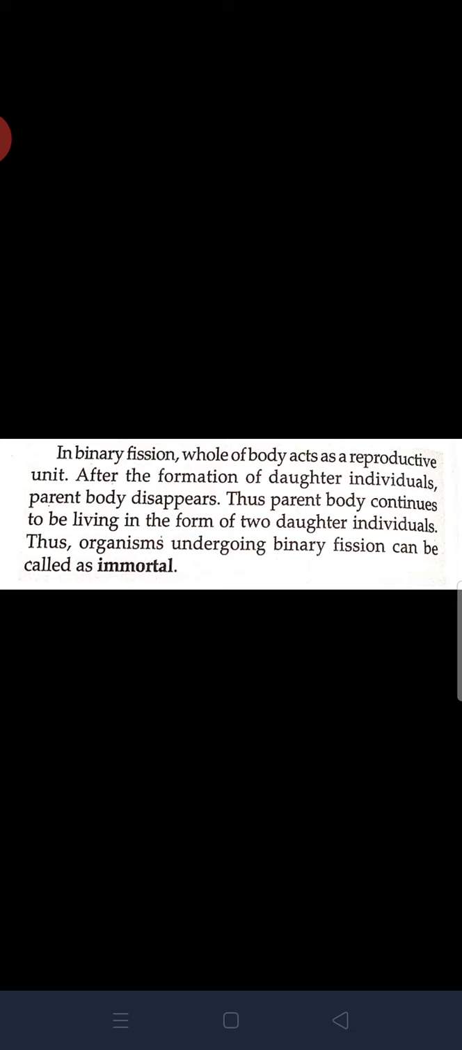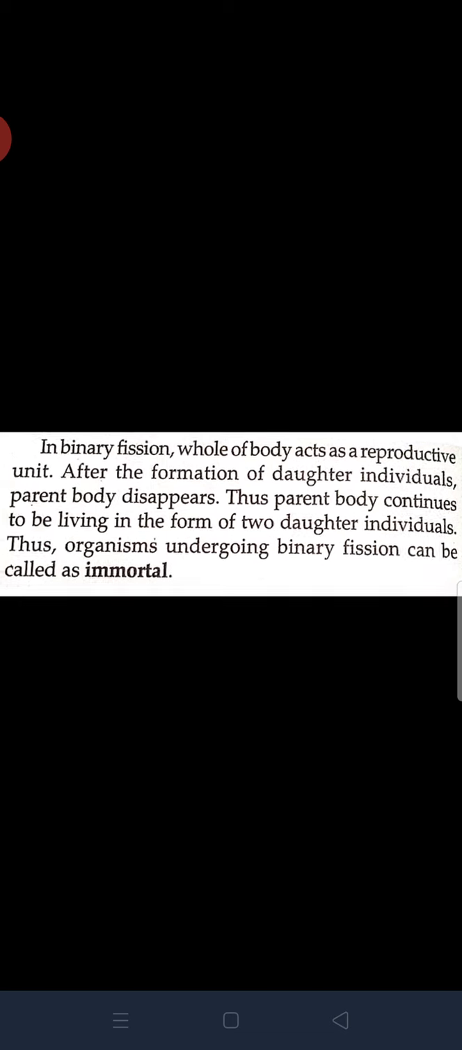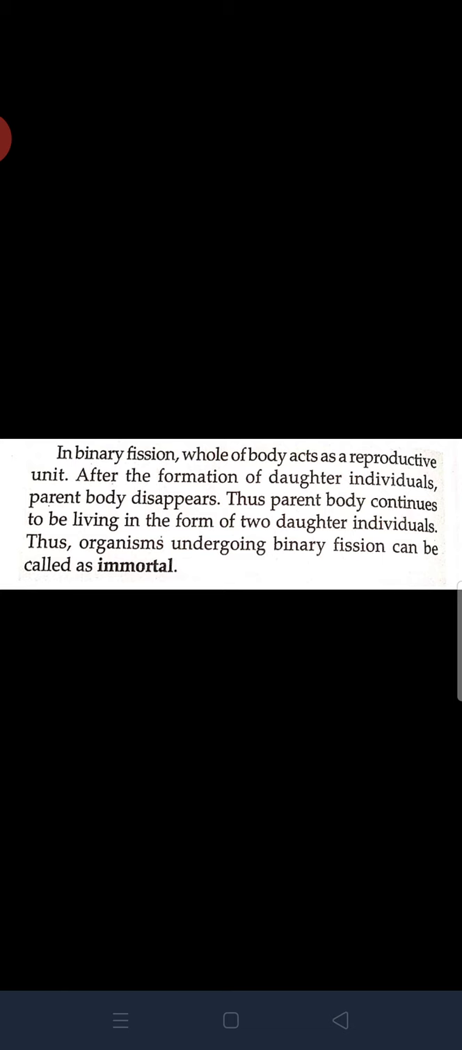Last session we completed with the important 3 mark. Here we'll see the important 3 mark once again. Listen carefully. Unicellular organism which reproduces by binary fission is immortal. Justify. The answer is, in binary fission the whole body acts as a reproductive unit. After the formation of daughter individuals, the parent body disappears. Thus, the parent body continues to be living in the form of two daughter individuals. Thus, organisms undergoing binary fission can be called immortal.